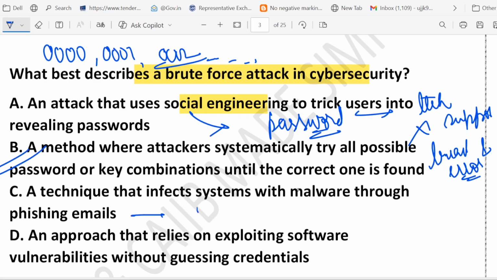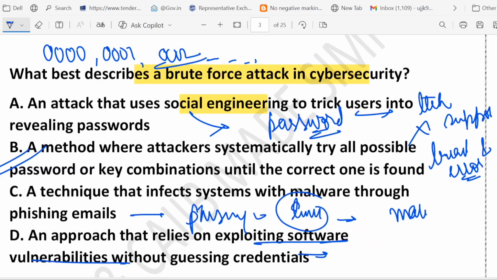What about option C? It talks about phishing. Phishing means sending a fake email with a malware link. Suppose you got a mail, and there is a fake link, and this link contains malware. So that is a different attack method. This is incorrect. What about D? An approach that relies on exploiting software vulnerability. See, this says exploiting software bugs without guessing passwords. That is called vulnerability exploitation, not brute force. This is wrong.